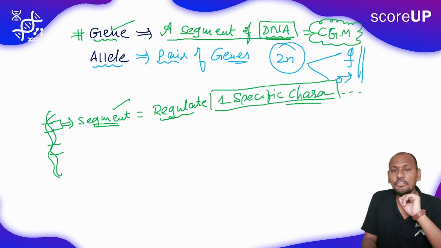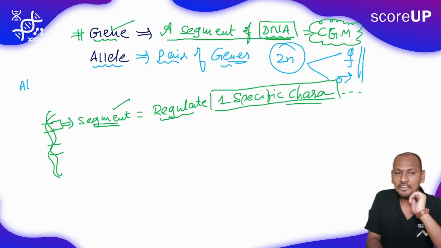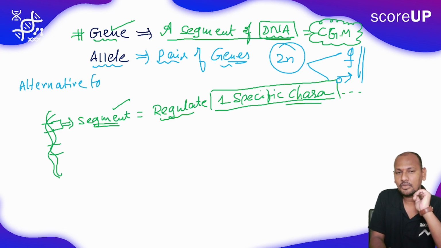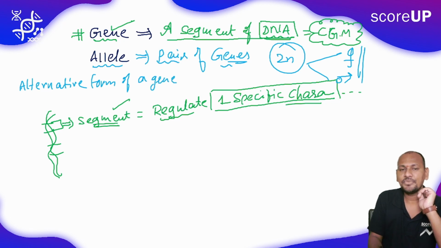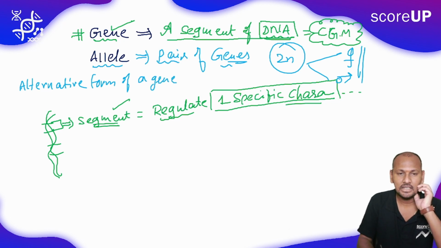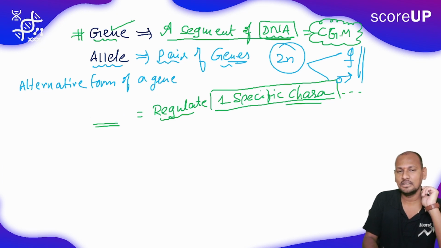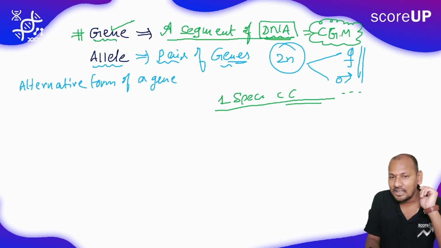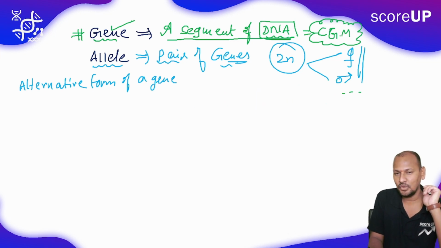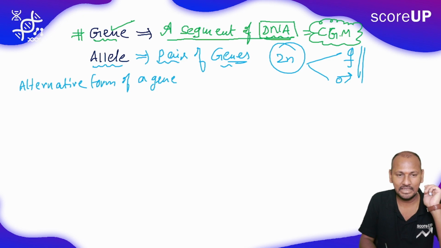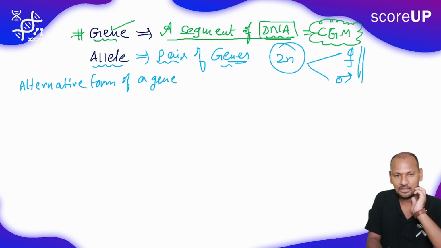The pair of genes we can simply define as an alternative form of a gene. The alternative form of a gene is defined as an allele.